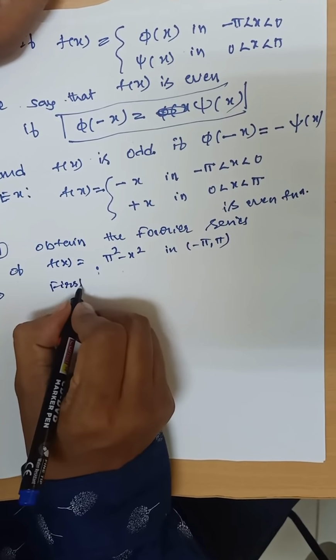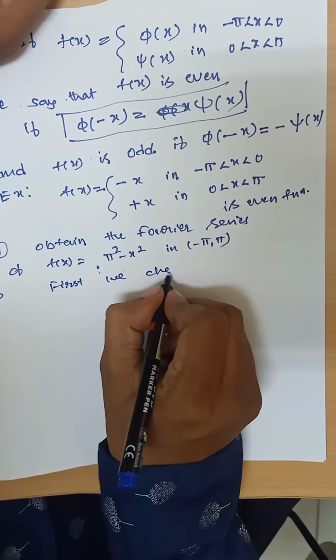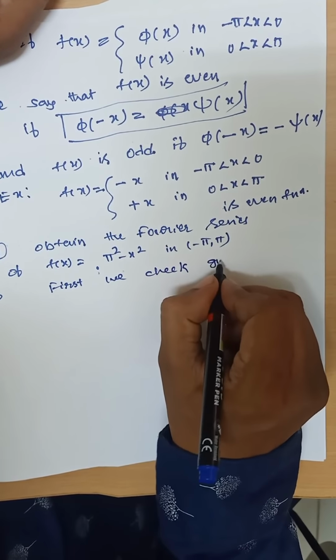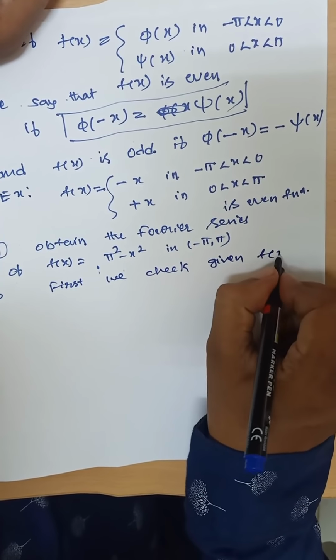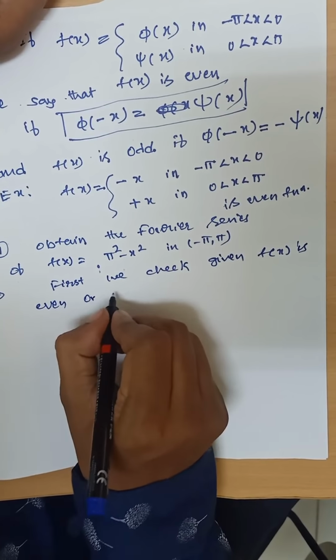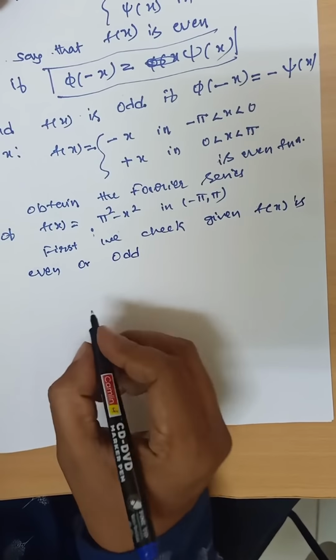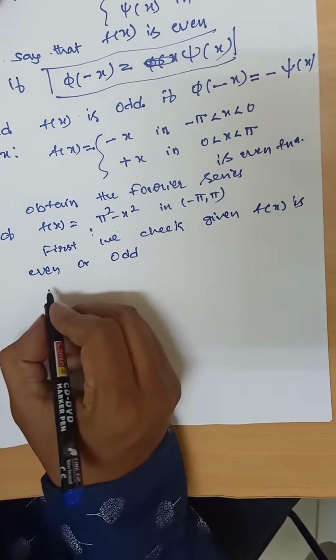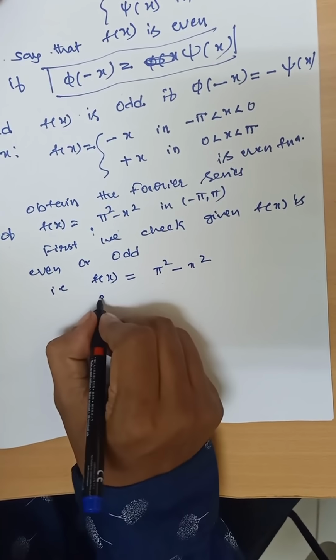First, we check whether the given f of x is even or odd. The given function f of x is pi square minus x square.